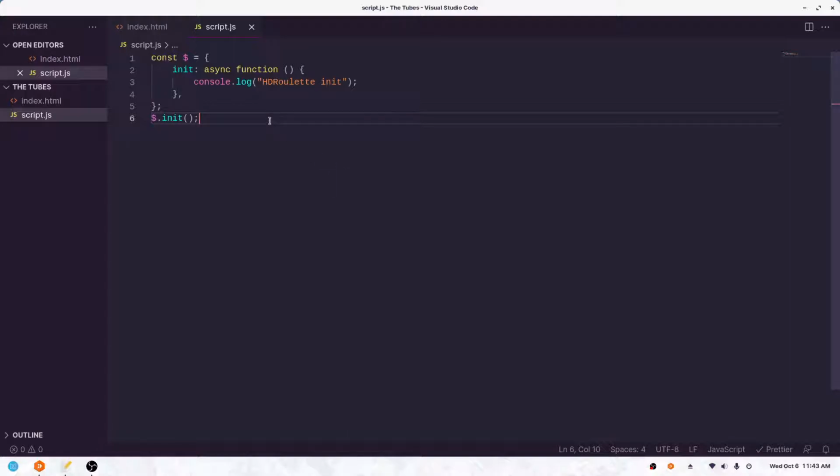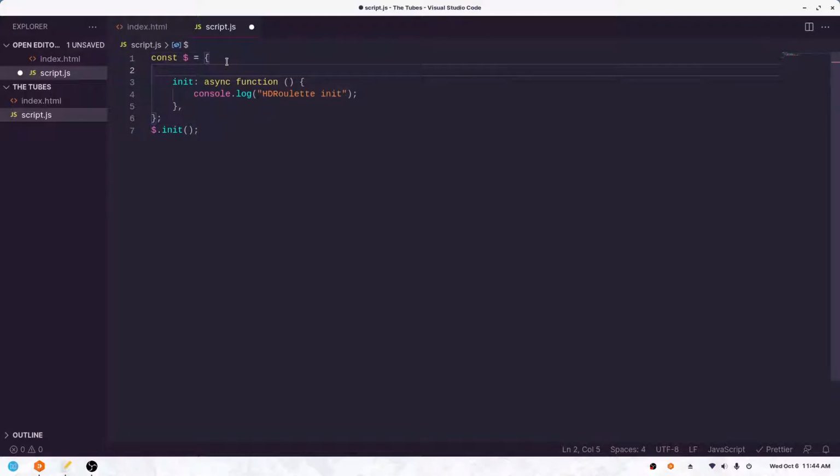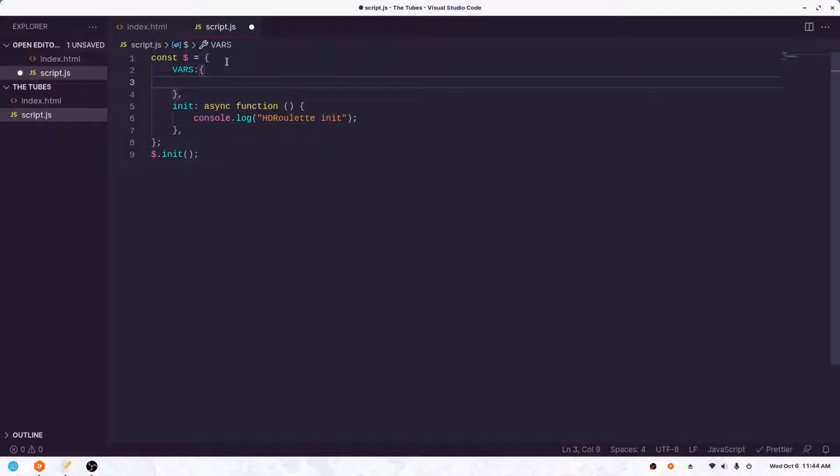So what we're going to need is some kind of global variables to keep track. So I'm just going to call this vars, and it's just going to be an object to contain all of our global variables. I guess we'll call it init pool. So the pool will be how much money we're starting with. For instance, we might start with, I don't know, $100, something like that.